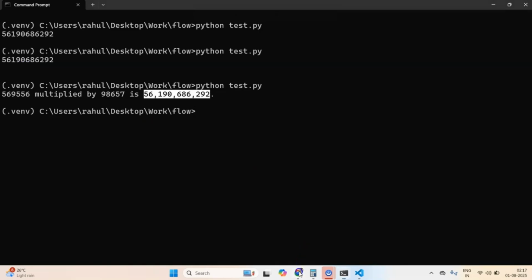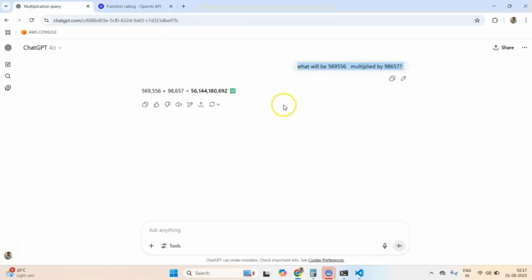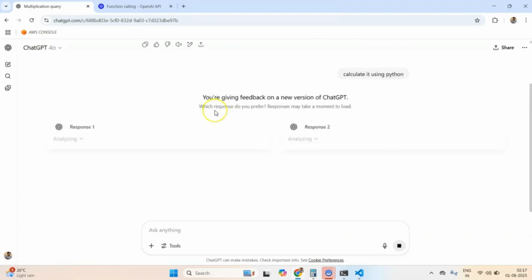But what was happening when we were using ChatGPT? Why was ChatGPT not able to decide this on its own? Because these are the tools that we can create, right? So now if I ask it to calculate it using Python, I'm asking it to use some tool. Let's see if it can use it. It's doing some sort of analysis.